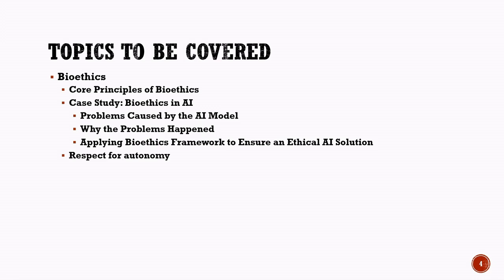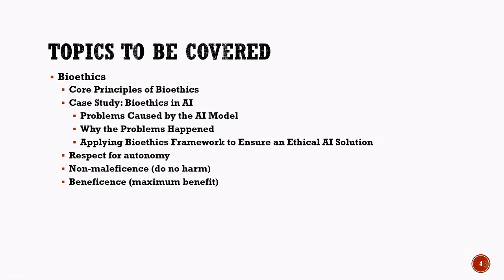The first principle is respect for autonomy. This means people should have the freedom to make their own decisions. The second principle is non-maleficence, which means do no harm. AI systems should not cause harm to individuals or society. The third principle is beneficence, which means creating maximum benefit for people and society.